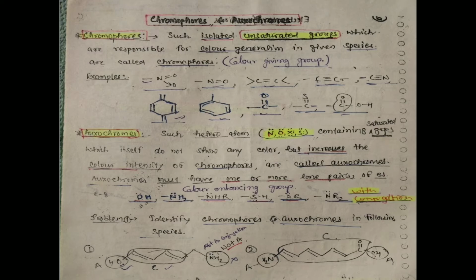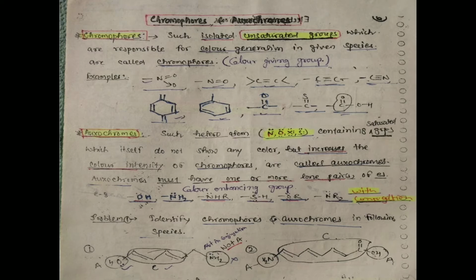Chromophores, such isolated and saturated groups in organic compounds which are responsible for color in a given species, are called chromophores. For example, these chromophores are color giving groups. These are the examples: नाइट्रो ग्रुप, नाइट्रोसो, सी डबल बॉन्ड सी, ट्रिपल बॉन्ड सी, एल्कीन एल्काइंस जो ग्रुप हैं, देन साइनाइड है, देन बेंजीन, कार्बोनाइल, देन थायोसाइनाइड, देन कार्बोक्सिल ग्रुप. These are the examples of the chromophore groups giving colors in organic compounds.